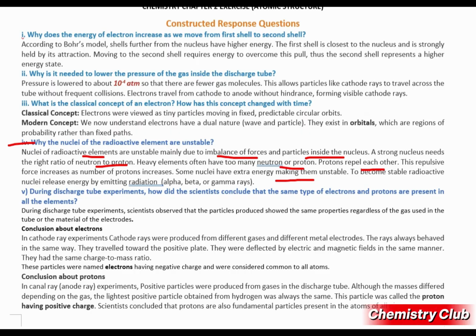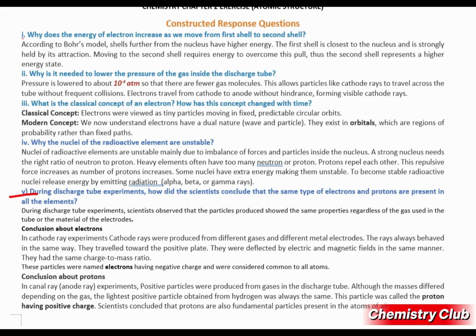Question number 5. During the discharge tube experiment, how did the scientists conclude that the same type of electrons and protons are present in all elements? The answer is, during this tube experiment, scientists observed that the particles produced showed the same properties regardless of the gas used in the tube or the material of the cathode.